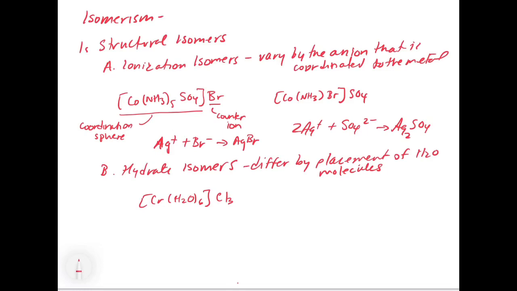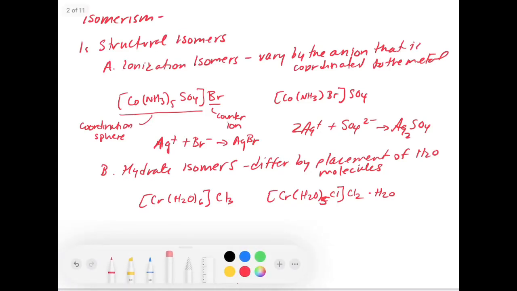What we could do is we could take out one of those water molecules, and we could have chromium, H2O 5, and then have 1 Cl on the inside, and then we would have 2 Cl counter ions, and then we would have dot H2O. I'm sorry, this should be 5, just so that we have balance, because this is still an octahedral complex. Oops, so I made a little mistake.